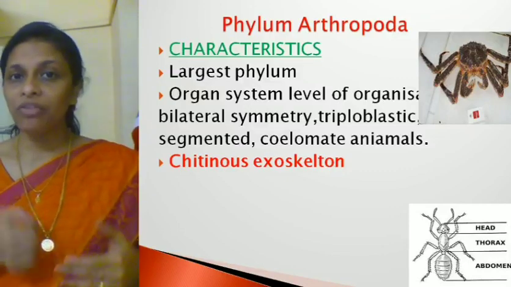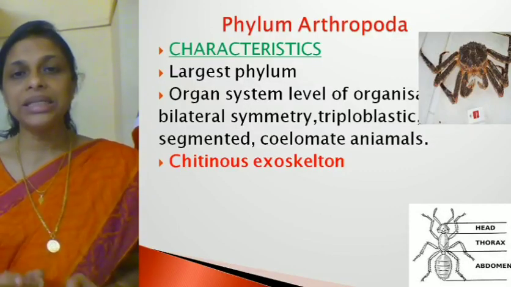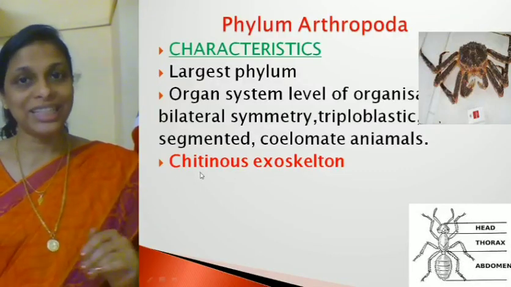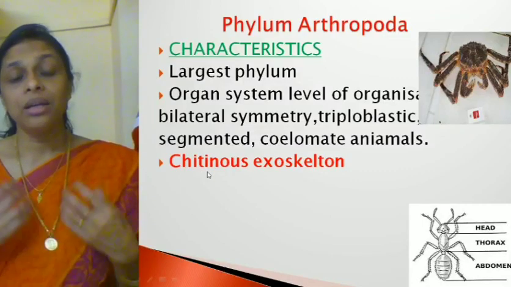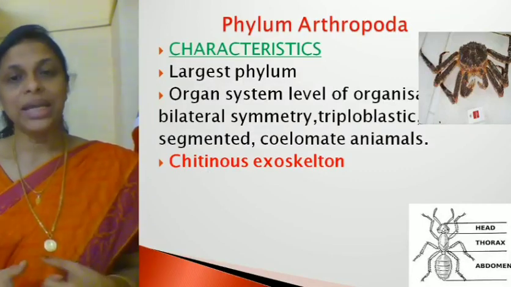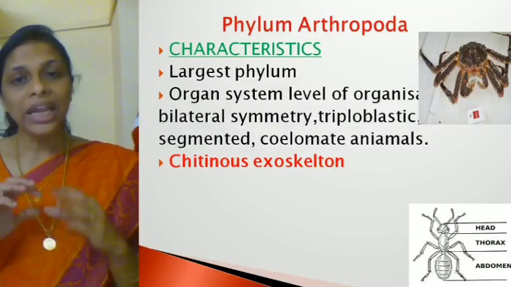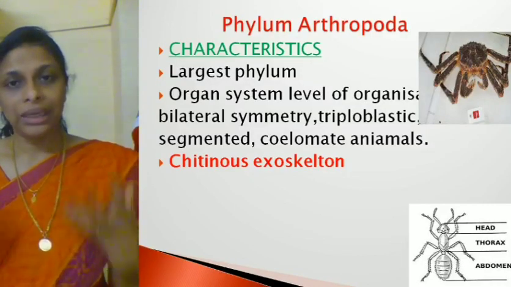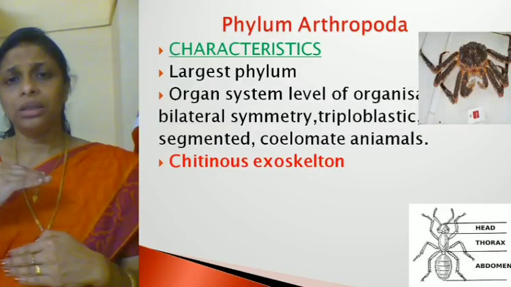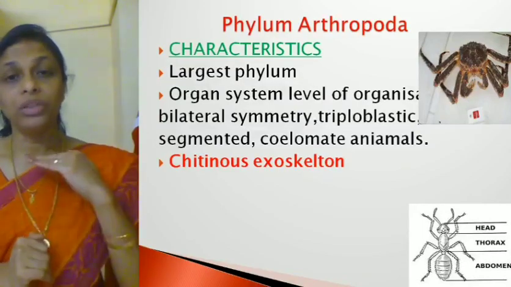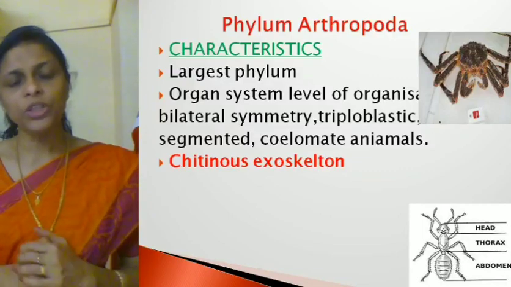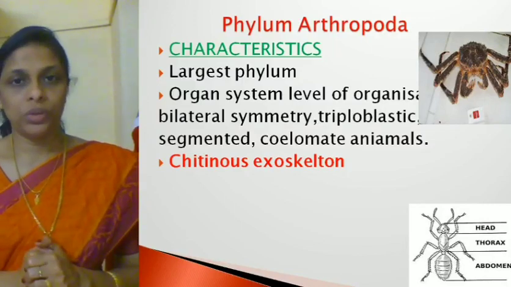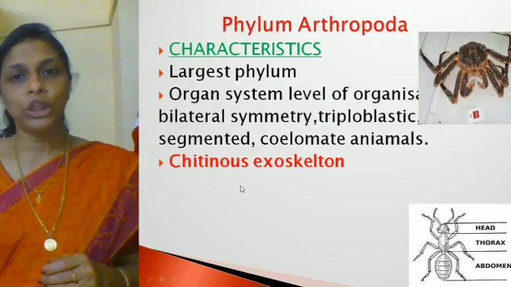Now, let us discuss the unique features. They have a chitinous exoskeleton. How to pronounce this word? Chitinous, right? Chitin is a polysaccharide, or a carbohydrate. If you have observed the body of a cockroach or a crab, you will find a thick outer covering. This outer covering, which forms the exoskeleton, is made up of a carbohydrate called chitin. It's a unique feature found in arthropods. So, chitinous exoskeleton is a unique feature.